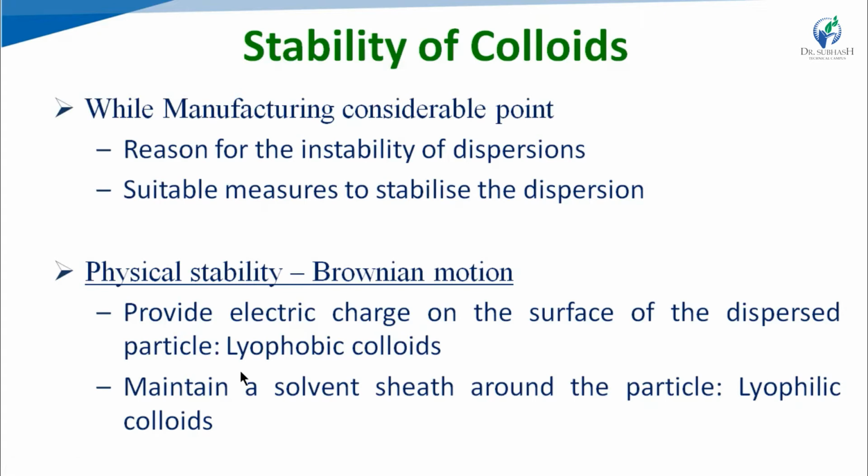Here the like charge on the particles will prevent them from coming closer together and thus maintain the Brownian motion between the particles. Due to the presence of like charges, the particles will arrange in such a mode that the Brownian movement will come in between them, and due to that the stability will be maintained.